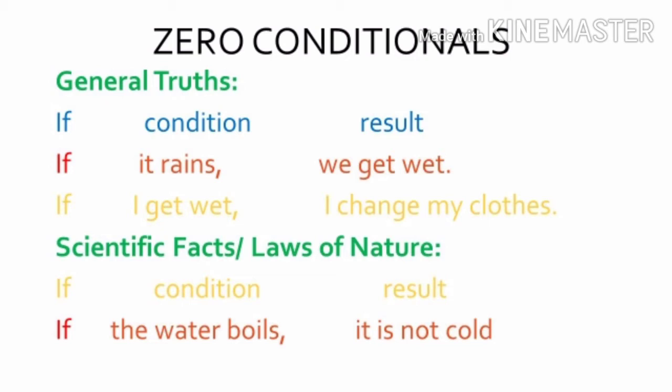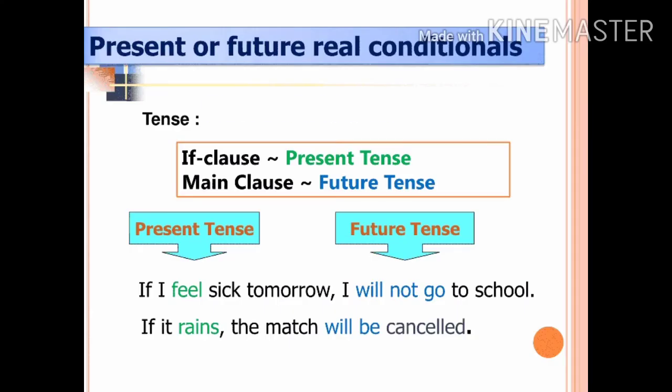Zero conditionals also show scientific facts and laws of nature. For example, if the water boils, it is not cold. If the water boils is a condition and it is not cold is a result. So let's see what's next.